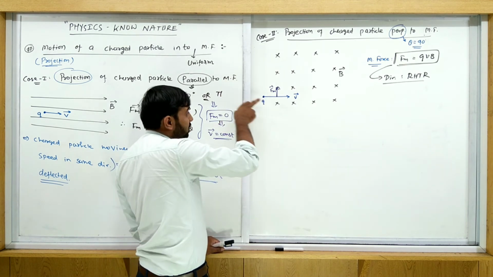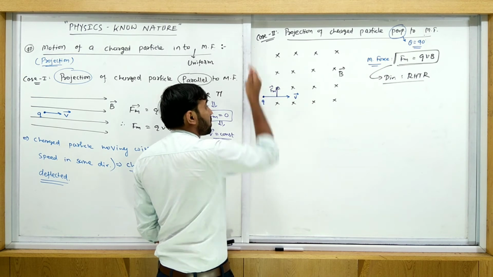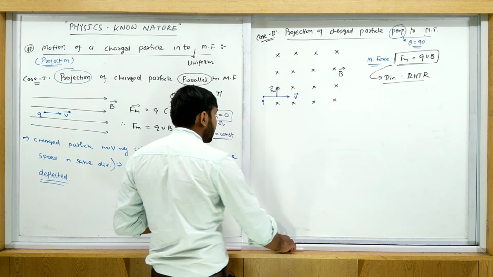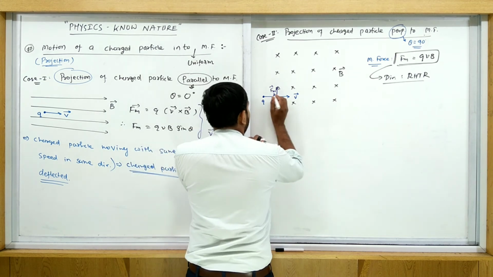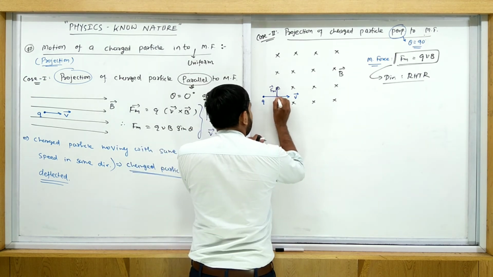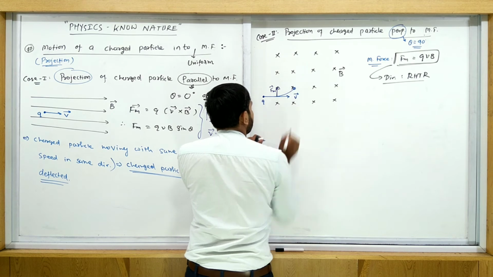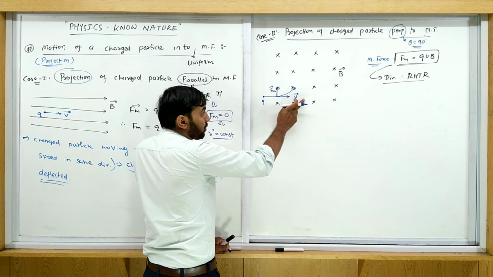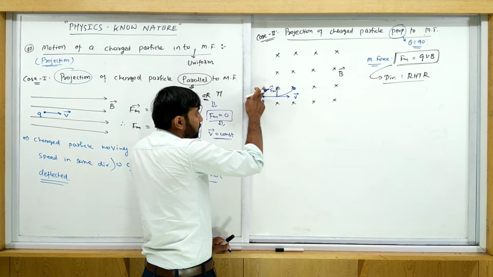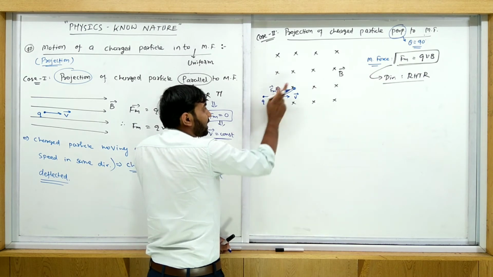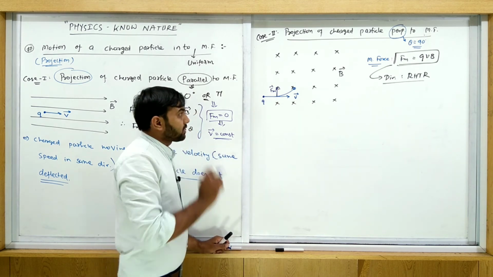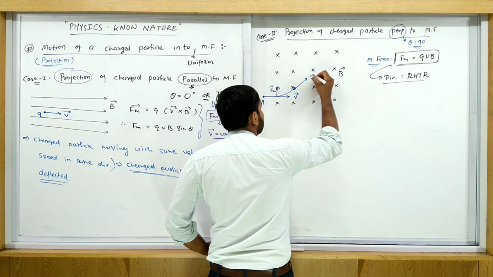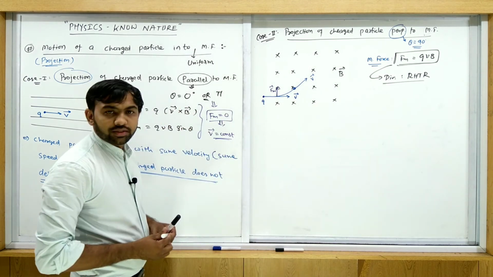The charged particle is not moving along a straight line, because the force is applied here, so the deflection will be to that side, meaning acceleration in that direction. So the charged particle will get deflected. Suppose it was going like this and reached somewhere here because of this force. It was actually moving in a straight line, but here this force is applied, so maybe the direction is deflected like this. We don't know where it is going. So let's consider a new situation where velocity is in this direction.